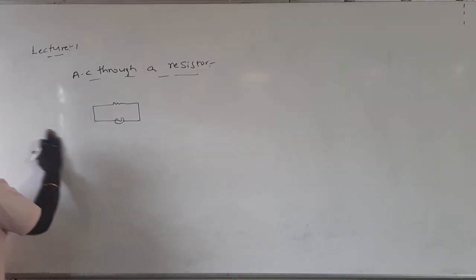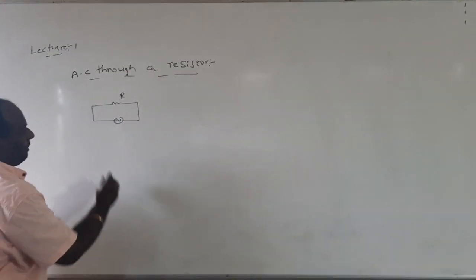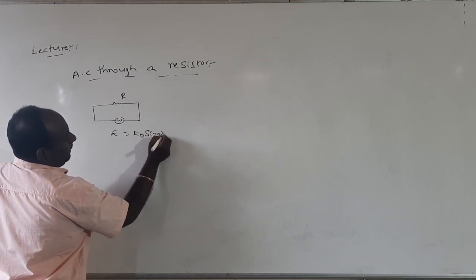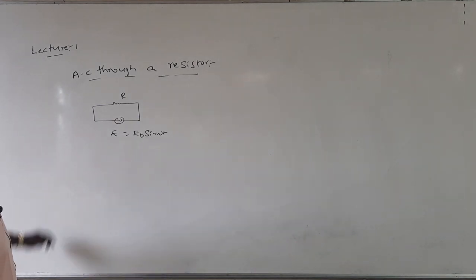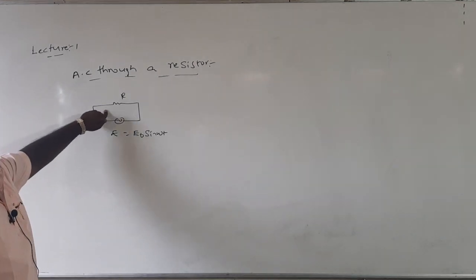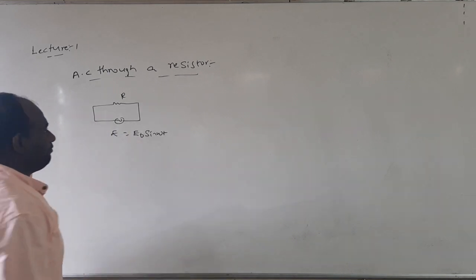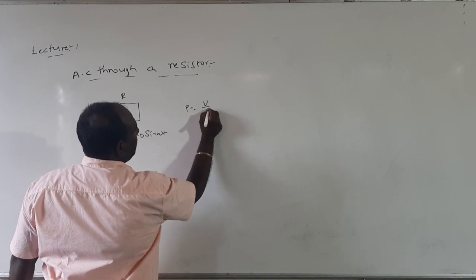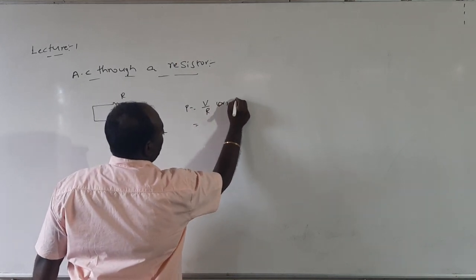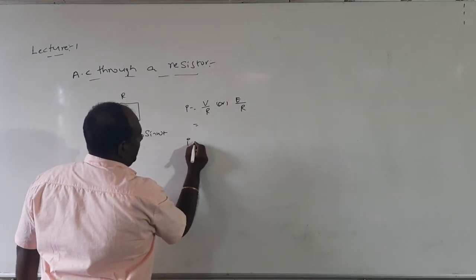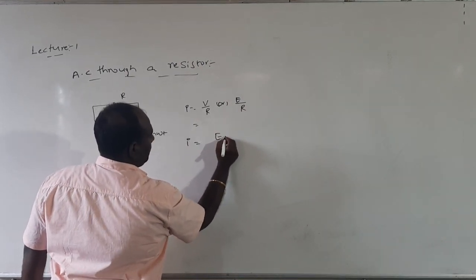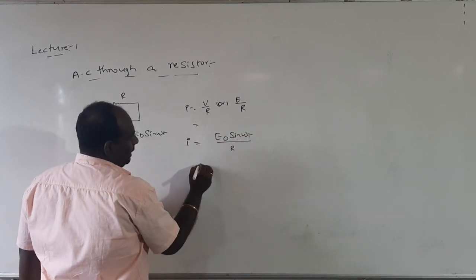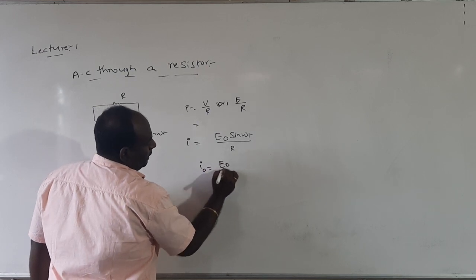AC through a resistor. Sir, this is a resistor, and I am applying AC whose EMF is equal to E naught sin omega t. We know we have a formula: the voltage drop across any component is equal to the voltage drop across this. So I can write I equal to V by R, here V by R, I can write E by R. So I is equal to E naught sin omega t by R. Here I can write I naught equal to E naught by R.